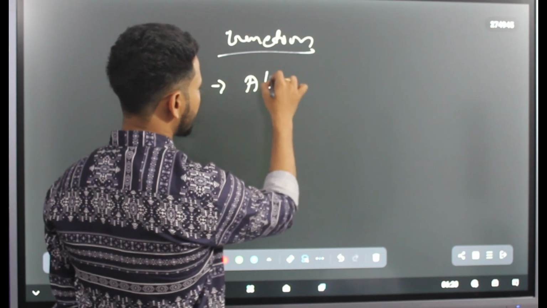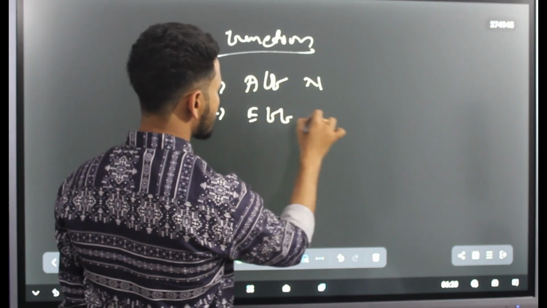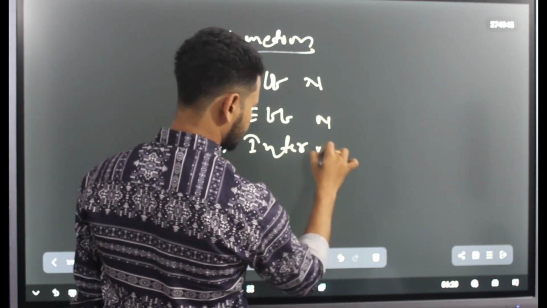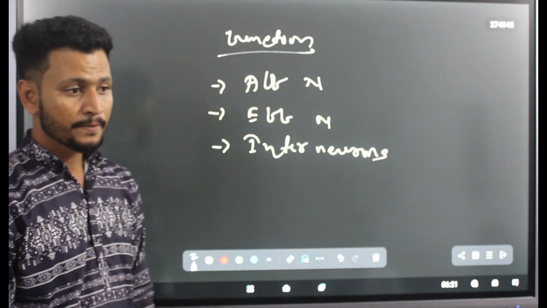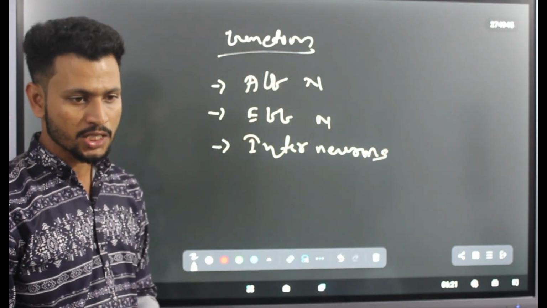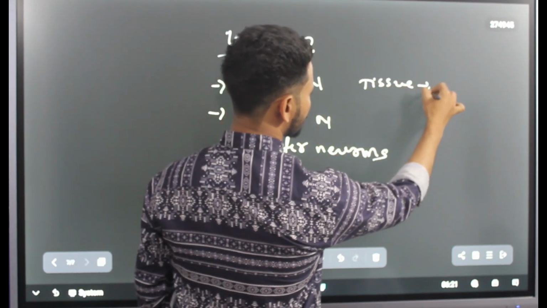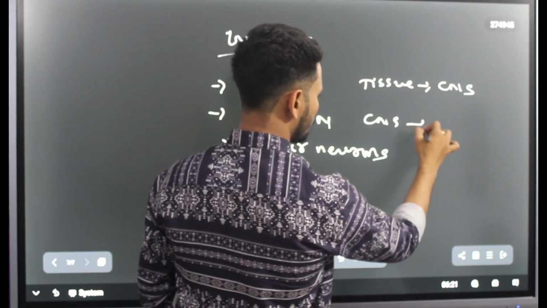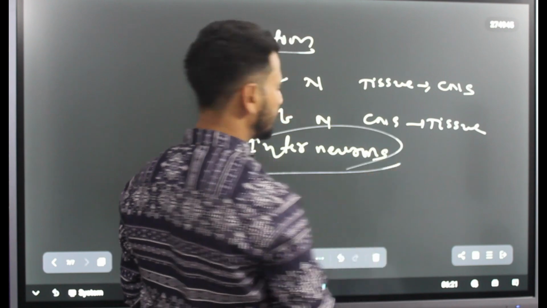One is your afferent neuron, second one is your efferent neuron, and last one is your interneuron. Afferent neurons we have already discussed, which transmit information from tissue to CNS. Efferent is from CNS to tissue. Now come to interneurons.